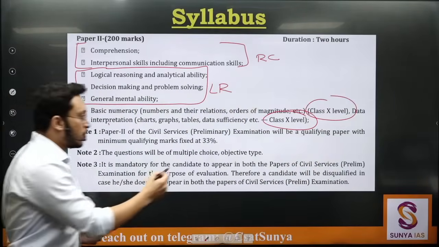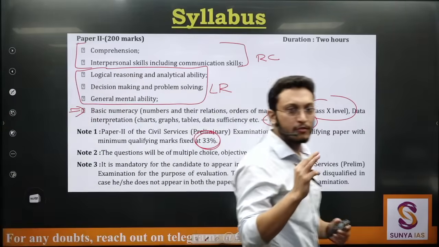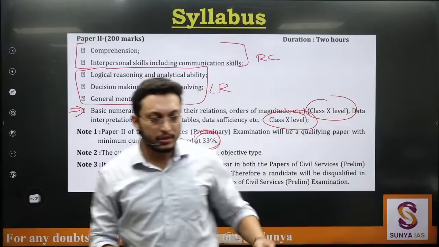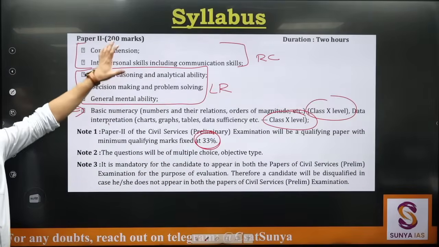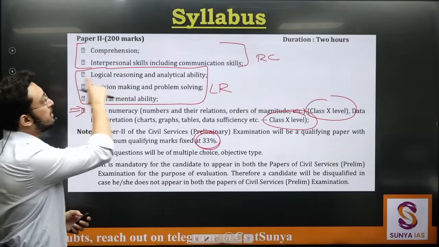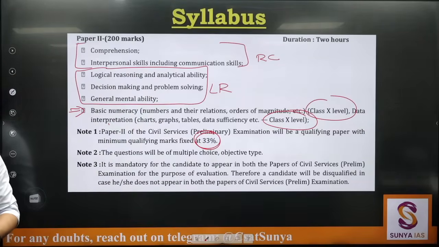And also I hope everyone knows that CSAT is a qualifying paper. 33% of marks is needed for that. कितने marks चाहिए? 33% means 67 marks are needed for that. But just by seeing this we cannot understand कि इसके अंदर पढ़ना क्या है. So what are the topics that we are going to cover in our logical reasoning?